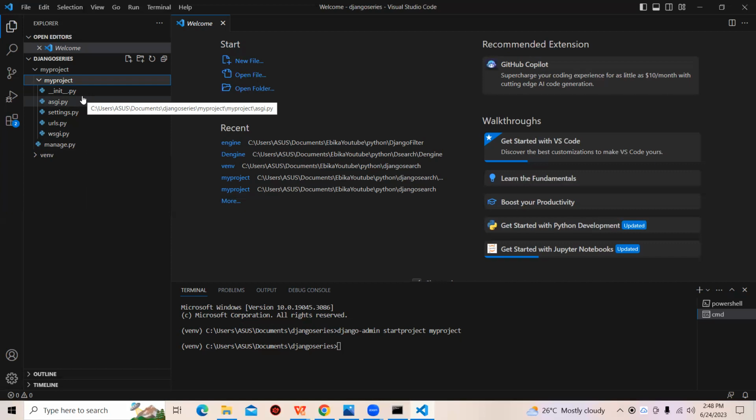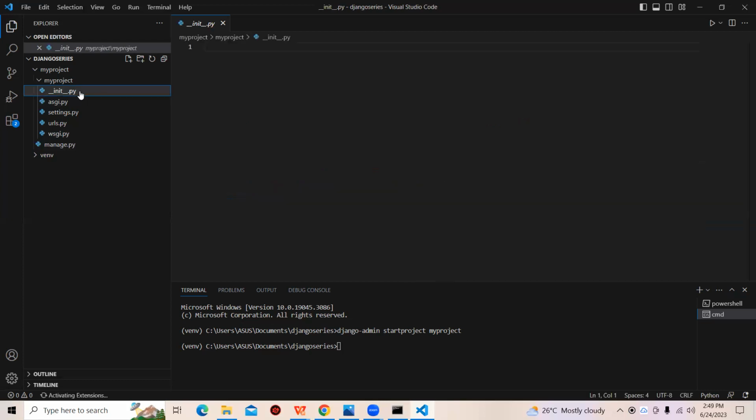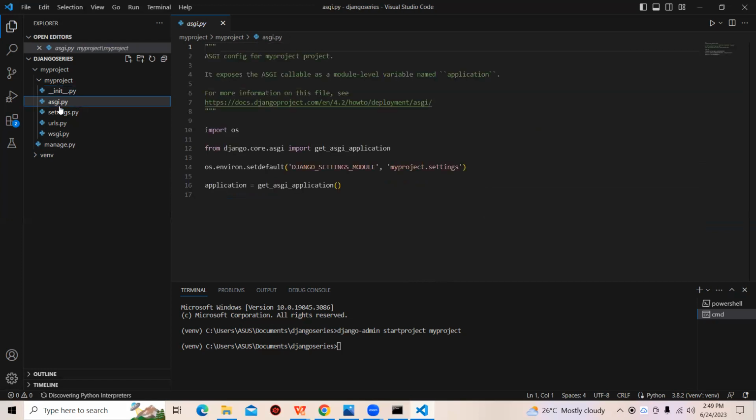Okay, and then the next one is the, what am I saying? Please, somebody should tell me what they can see on their screen. Okay, ASGI. Now, first of all, that's init underscore init. There is nothing there. It's just an empty file. But it tells Python, hey, this is a Python project, or package. Now we have the asgi.py.